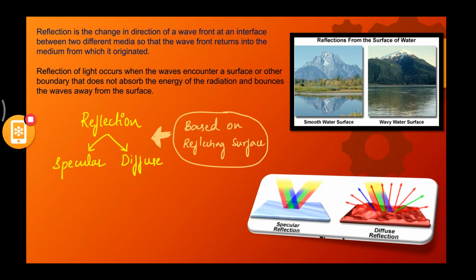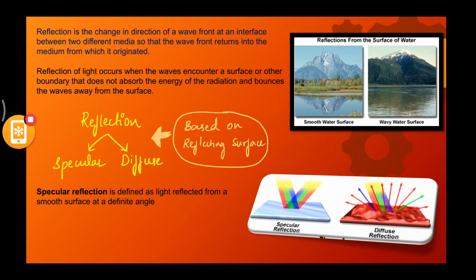You can see there is no smooth or even surface present in the second figure, right? So that is diffuse reflection. Now, basing upon the reflecting surface, we have two types of reflection. One is specular reflection and the other one is diffuse reflection. To give you a clear understanding, specular reflection is defined as light reflected from a smooth surface at a definite angle.